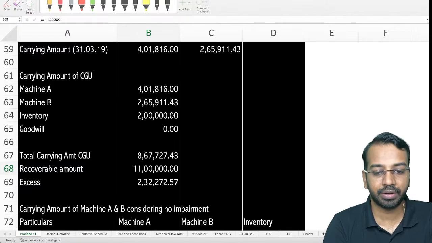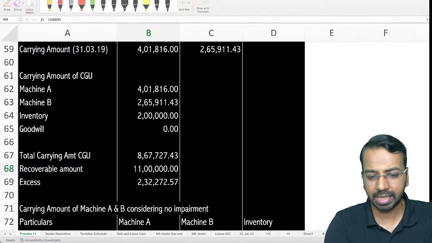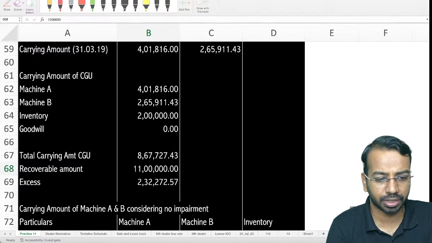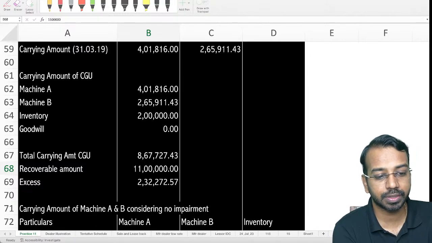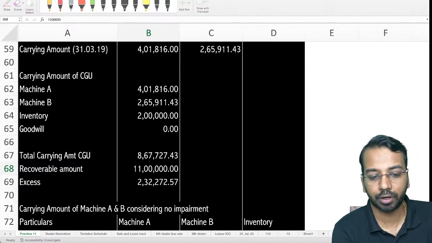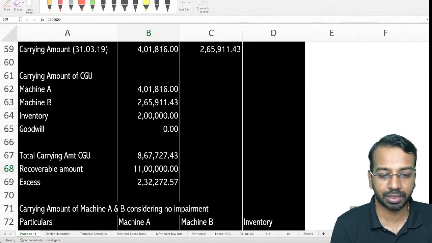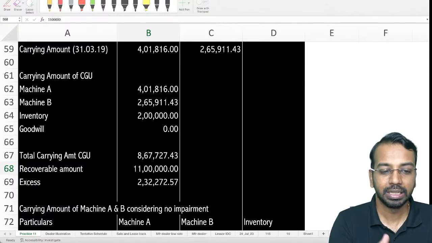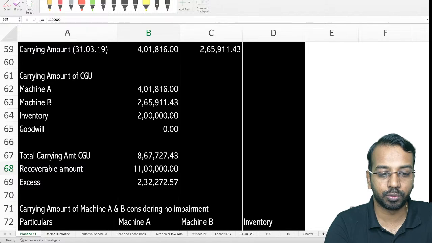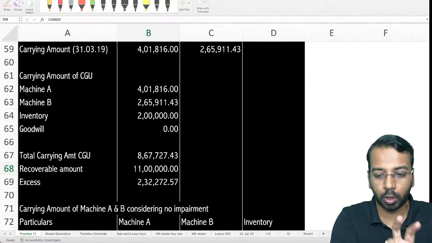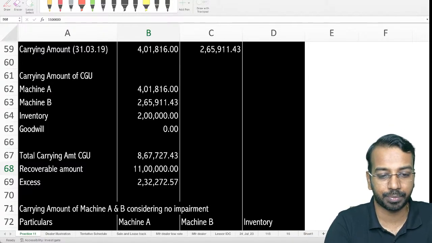Okay, the subsequent part relates to reversal, which we'll discuss, and the entire illustration I have already shared with you. Important because you can actually use it for the last minute revision if you want to do. This is one of the questions you should be having a look at, because quite comprehensive, and you will know how to calculate each of the steps.